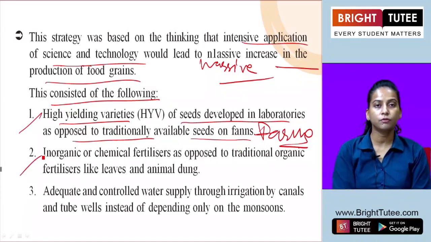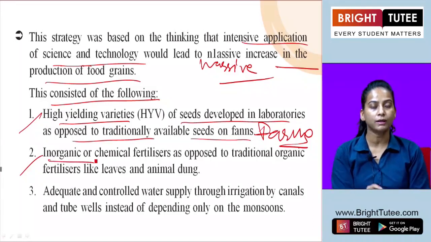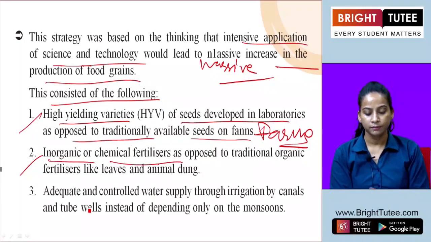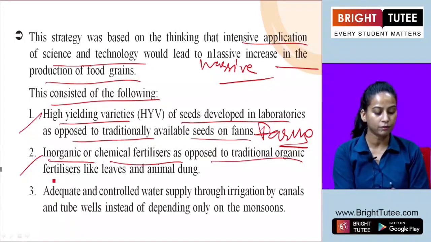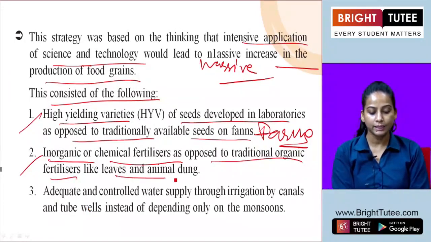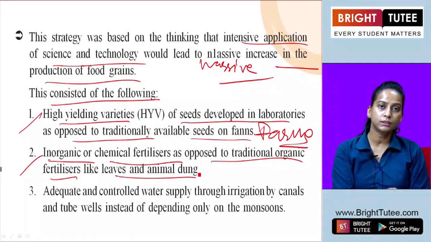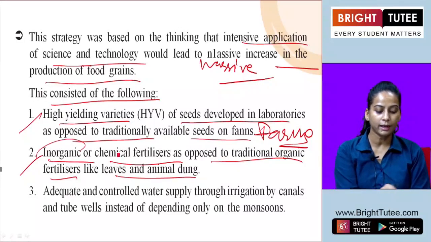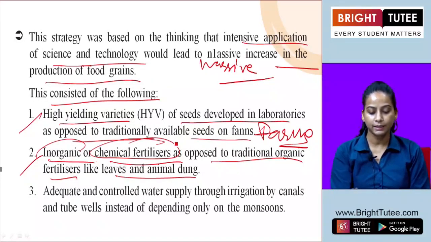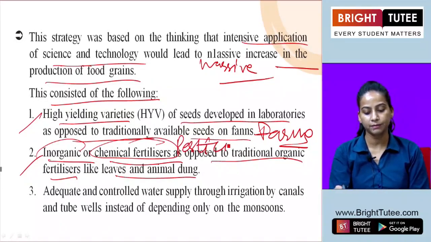The second one, inorganic or chemical fertilizers were used as opposed to the traditional organic fertilizers like leaves and animal dung. Instead of using leaves, animal dung or organic manure, more focus was given to chemical fertilizers and pesticides.